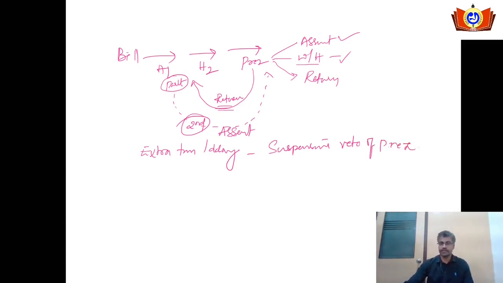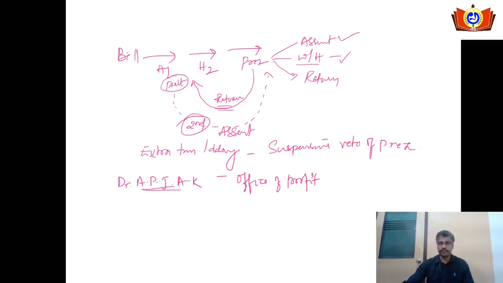The best example for this one is when Dr. APJ Abdul Kalam was president, he returned the Office of Profit Bill. It was passed by both the houses when the Congress government was ruling. He returned the bill saying that you can make some changes in it. With or without changes, the Congress government passed the Office of Profit Bill again, and it was obligatory on Dr. APJ Abdul Kalam to give assent to that bill. This is what we call suspensive veto. This is the second type of veto enjoyed by the Indian president.